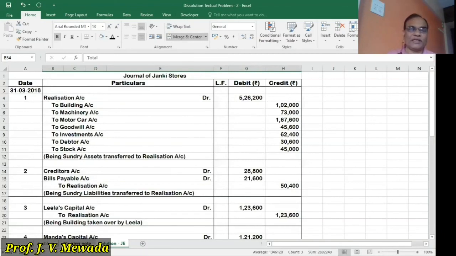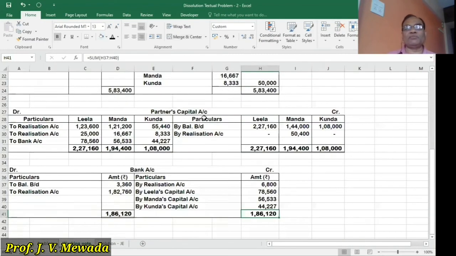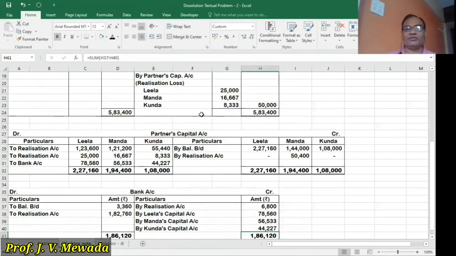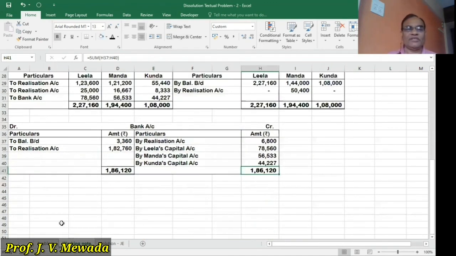Okay. So this is the way you have to solve the sum. If you do proper practice, you can do this preparation of ledger accounts in a rough book, and then accordingly you can pass the entries. Okay. So please solve this sum at home and pass the entries. Please try to learn how to pass the entries.